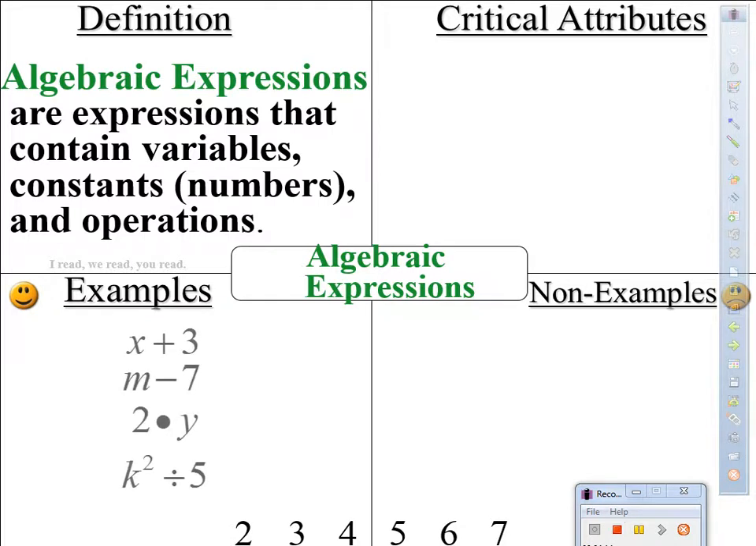Examples. Here are some examples. x plus 3, n minus 7, 2 times y, k squared divided by 5. All those are examples of algebraic expressions. Copy that, and then I'll elaborate on it.